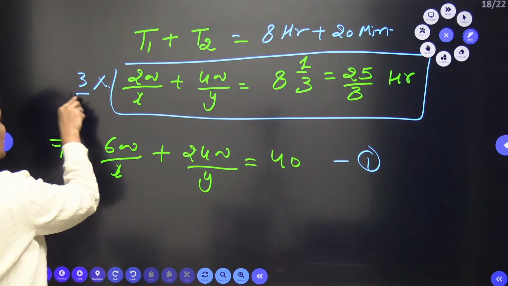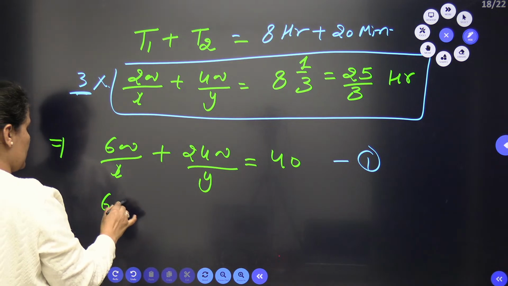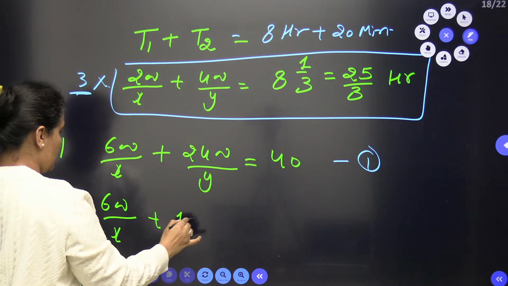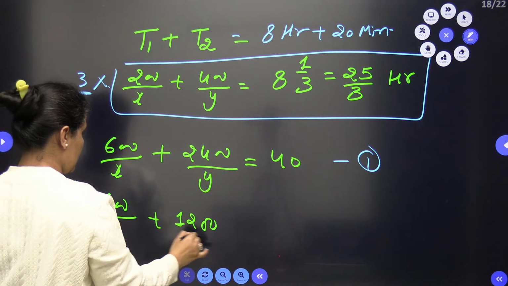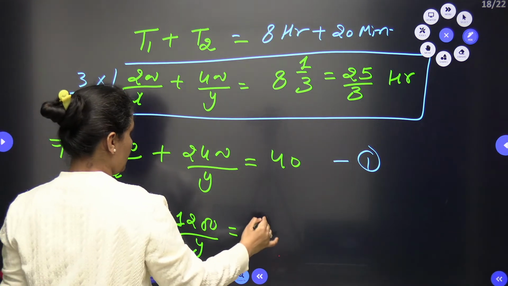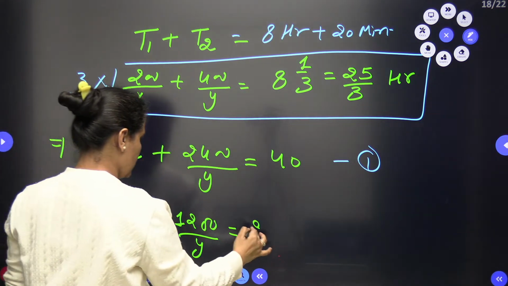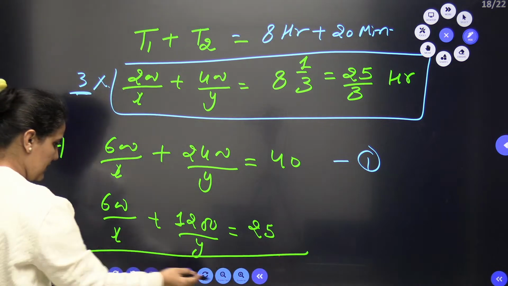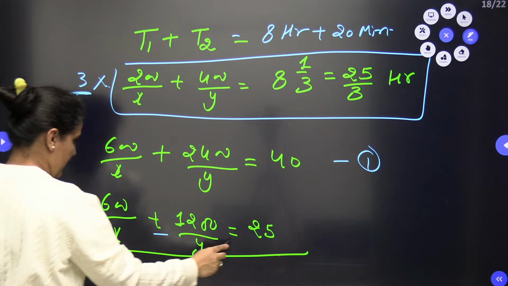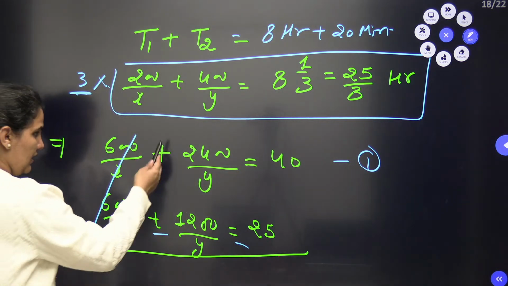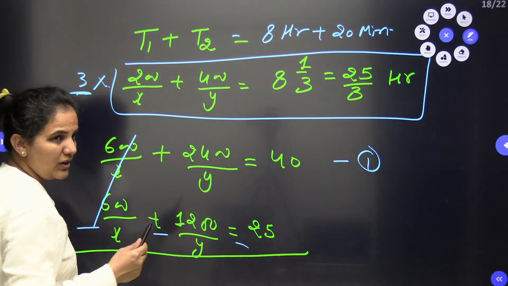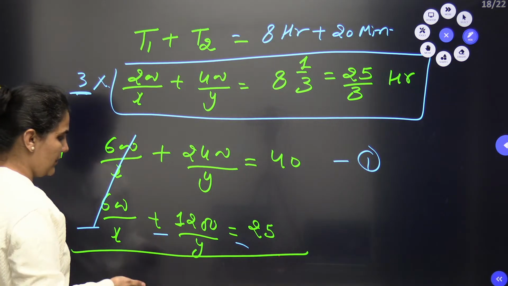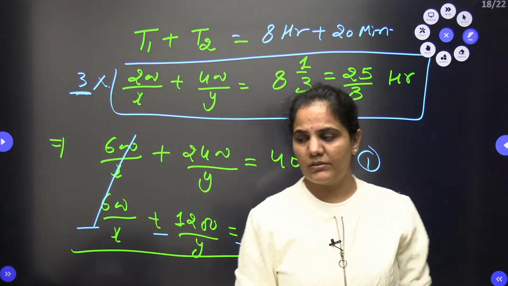When I multiply the second equation by 3, this is again 600 by x, plus 400 times 3, 1200 by y, and multiplying here, 3 and 3 will be gone, so this is 25. Now you can simply subtract, and the 600 by x will be gone. This gives 2400 minus 1200, that is 1200 by y, is equal to 15.